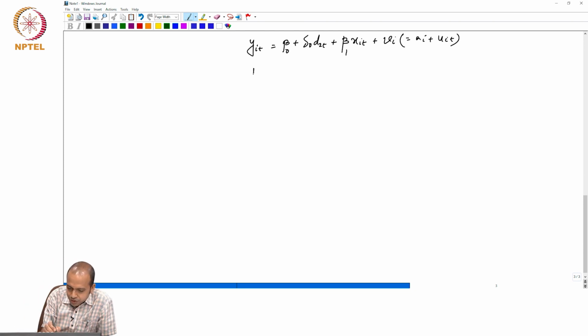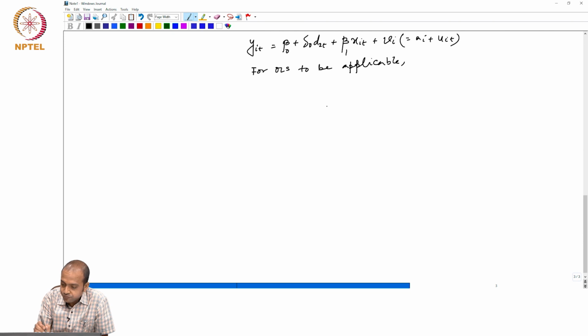Now, for OLS to be applicable, what we need is that the covariance between x_it and v should be zero.